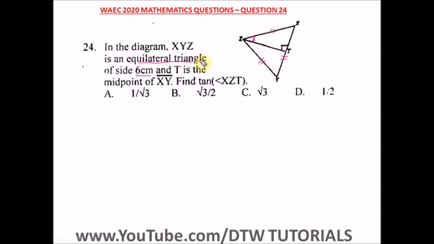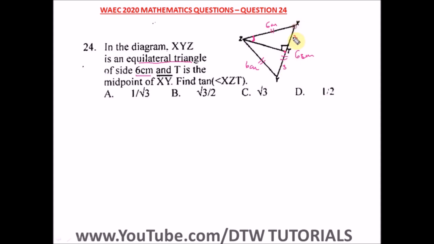So equilateral triangle of 6 cm sides. So here is 6 cm, here is 6 cm, here from here to here also is 6 cm. If this is the midpoint, it means it divides this by 2, right? So 6 divided by 2 is 3. So here is 3 and here is 3.